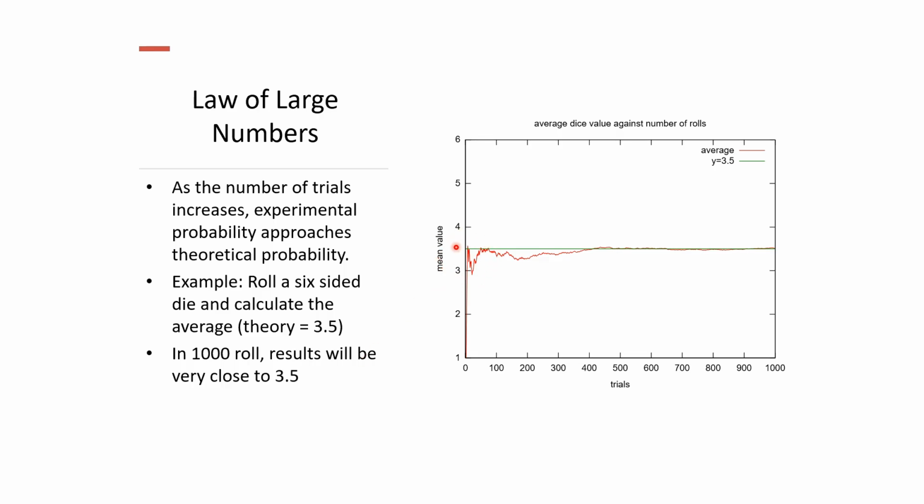Now at the beginning though, we got 1 or 2, 3, 4, 5. As we just get smaller numbers, see, first two dice are 1 plus 2. Well, that's going to be 3, so the average is 1.5, so it's way down here. Now we do a third roll, 3 shows up just out of randomness. So that's 1 plus 2 plus 3, that's 6 divided by 3, so now the average goes to 2. Over time, it's going to approach 3.5 as we do more and more of these and calculate the average. So that's the law of large numbers. The more we do an experiment, the more it approaches the theoretical value.